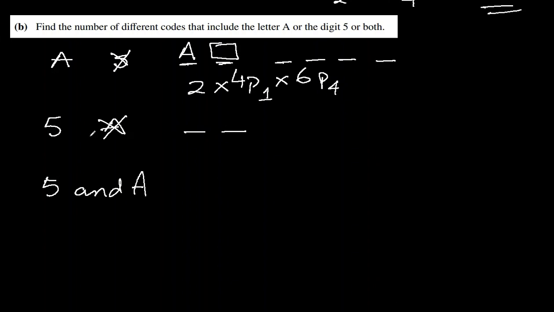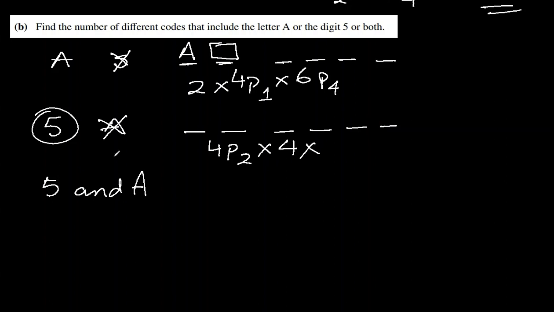Second: A cannot be chosen. That means for these 2 places we need 2 letters from the remaining 4, so it will be 4P2, multiplied by the 4 places for digit 5. Again, 5 can take any of the 4 places.